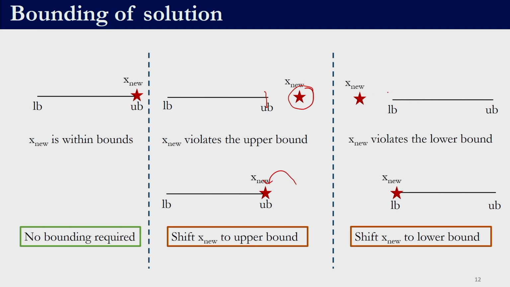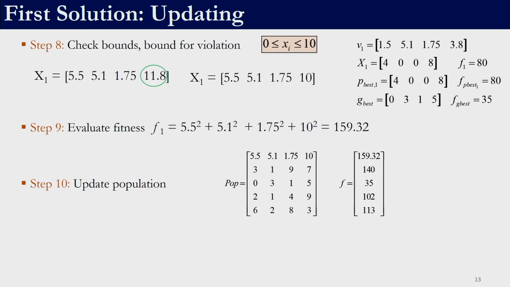Same thing for the lower bound: if it is violating the lower bound, it is to be pulled back to the lower bound. And if a value happens to be between the upper and lower bound, then we do not need to do anything. So, in this case, if we apply corner bounding, these 3 values will survive as such, only 11.8 will be converted to 10. So, this is a solution. We can evaluate the objective function for this solution, and that turns out to be 159.32. Remember, there is no greedy selection over here; whether the solution is better or not does not matter, it is to be included in the population or in the position.